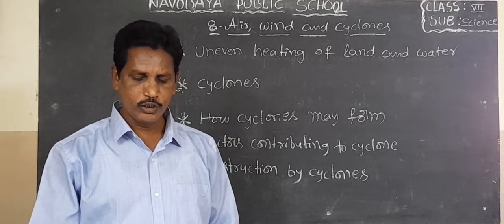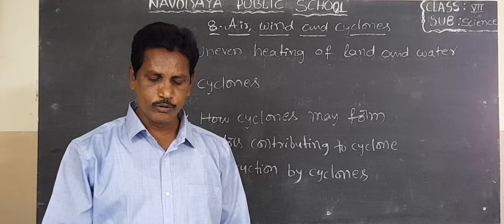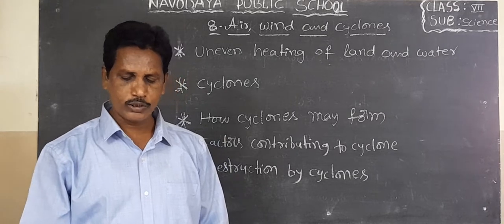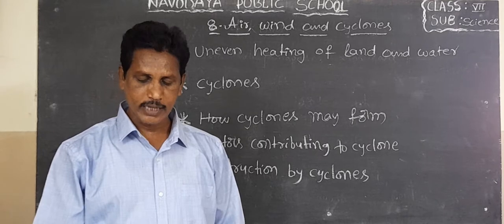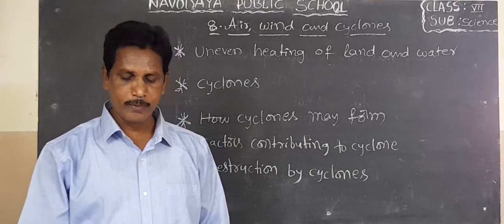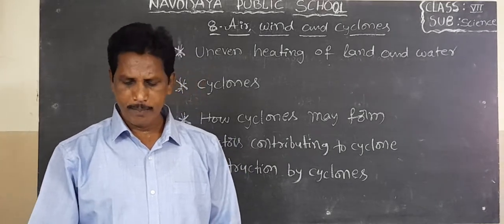In India, cyclones usually occur in the months of May to June and October to November. More cyclones tend to occur on the eastern side, towards the Bay of Bengal. Most cyclones occur on the eastern side, the Bay of Bengal.